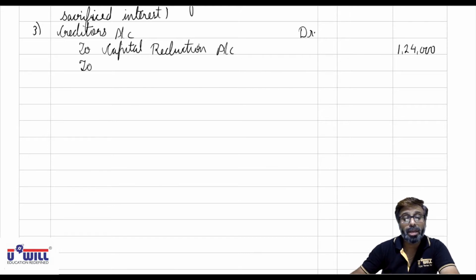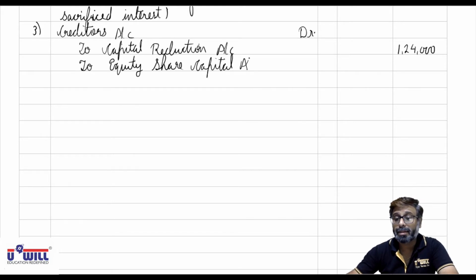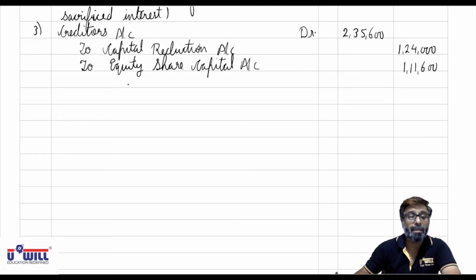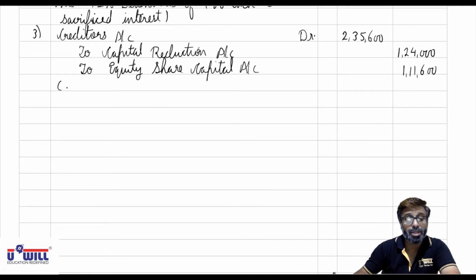And to equity share capital account. Okay, remaining claims 60% we pay in the form of equity shares, which comes to 1,11,600. So 1,24,000 plus 1,11,600, 2,35,600. Settlement right now is done with only 2,35,600. Remaining amount will continue to appear in the balance sheet.